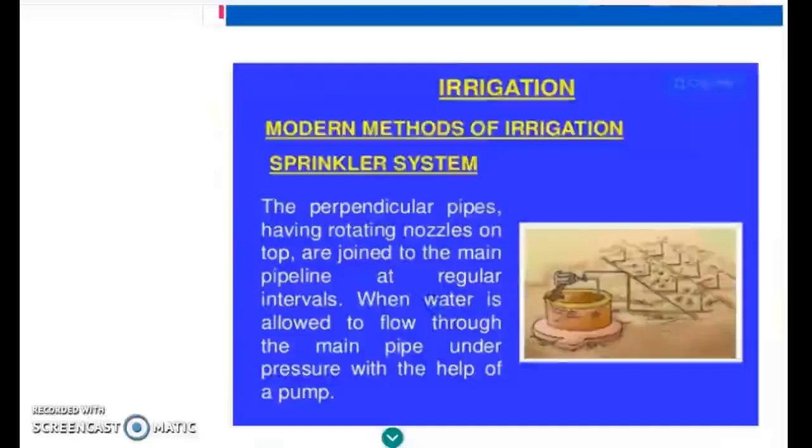Now, as you can see, in the sprinkler system, there are small pipes that have been fitted and which sprinkle water at regular intervals of time. The water is allowed to pass through this pipe, which under pressure sprinkles water through the whole field.